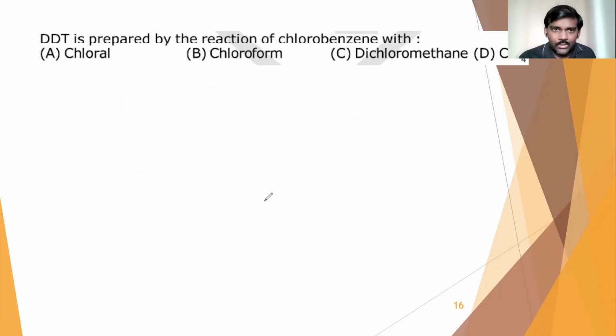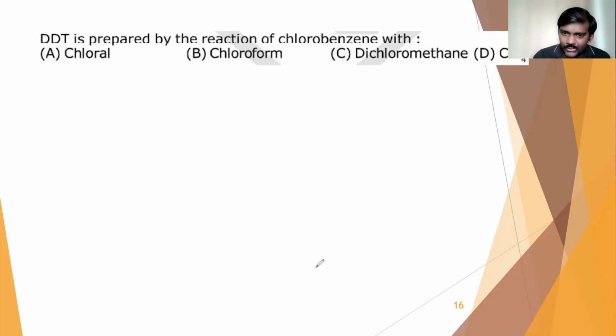Chlorobenzene with which of the following compounds gives DDT, dichloro diphenyl trichloroethane. That is the DDT abbreviation.